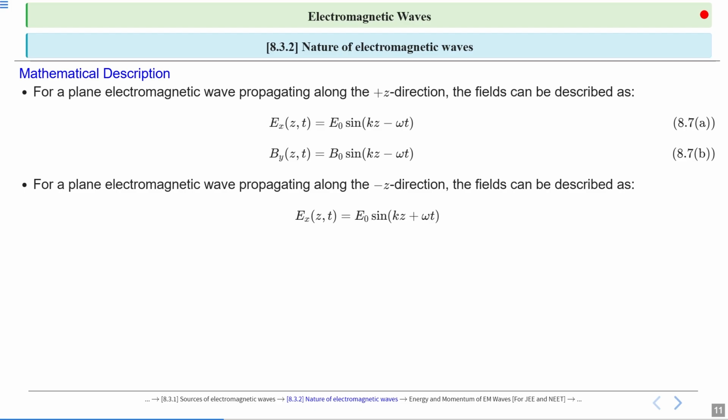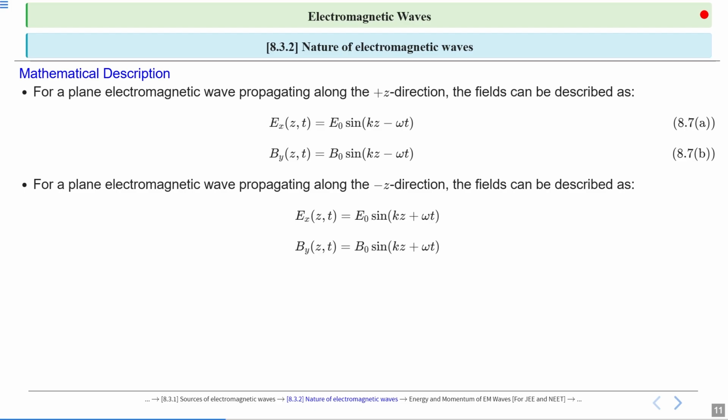If the wave is moving in the positive z direction, the argument of sine will be kz minus omega t. If it is moving in the minus z direction, the argument of sine will be kz plus omega t. It is reversed. Similarly for the magnetic field, By as a function of z and t equals B naught sin(kz plus omega t).